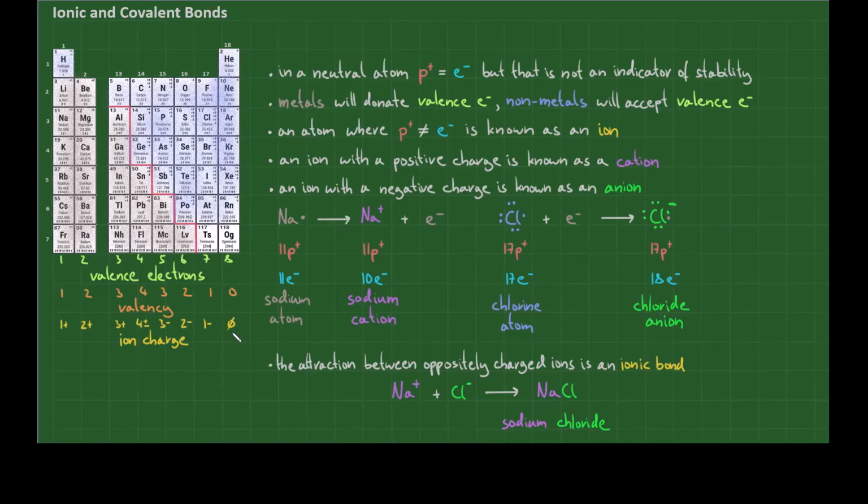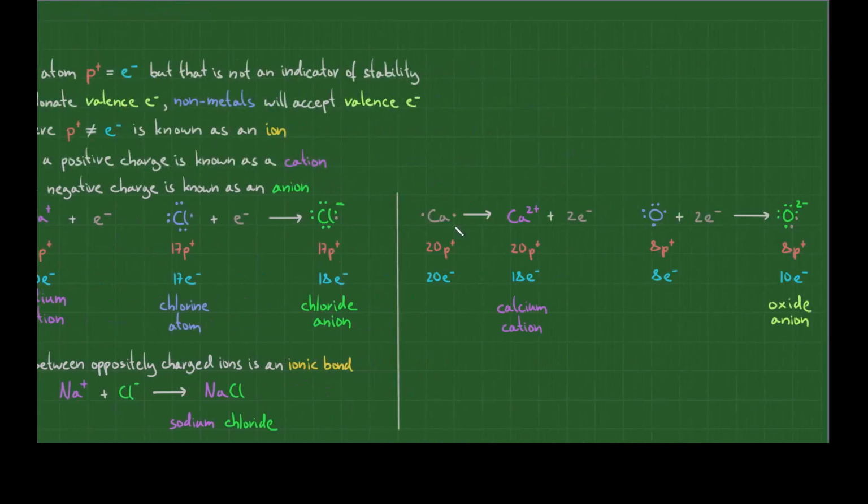Noble gases have a valency of 0, therefore no electrons will be donated or accepted, and so their charge will remain 0. They will not form ions. Let me go through one more example of this. Calcium is a group 2 metal. It will donate or lose 2 electrons, giving us a calcium cation with a 2+ charge. In case of oxygen, as a group 16 element, it will accept 2 electrons, and we will end up with an oxide anion with a 2- charge.